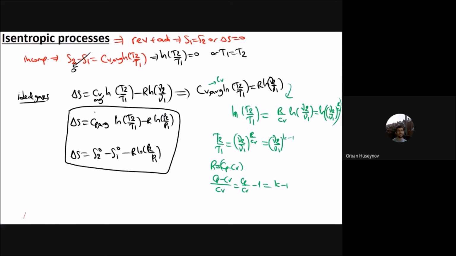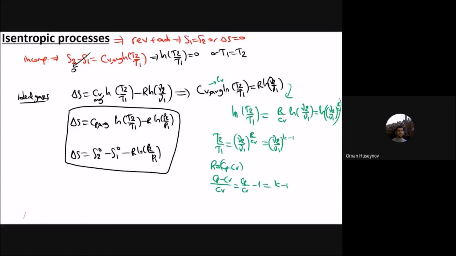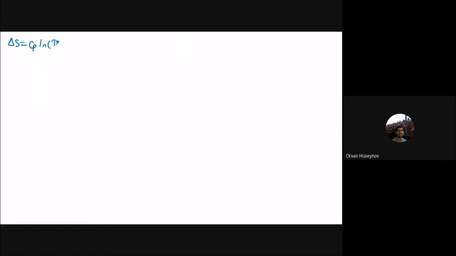Now let's look at the isentropic relationships for the second one here. You will have that del S will be equal to, instead of Cp average, I will just write the Cp, ln T2 by T1 minus R ln P2 by P1. Again, it is isentropic. The left hand side is 0. You will have that T2 by T1 will be equal to P2 by P1, and to the power of that one will be R by Cp.